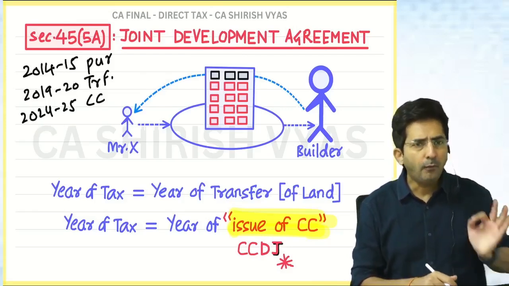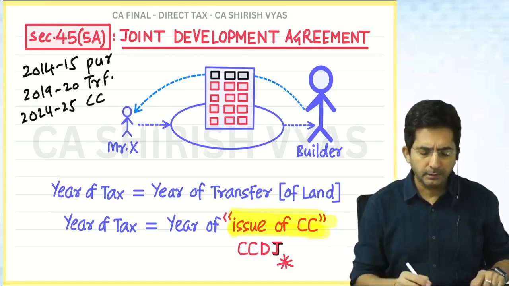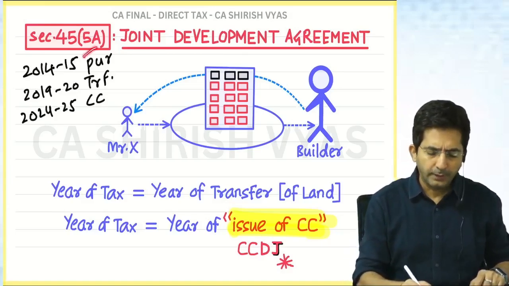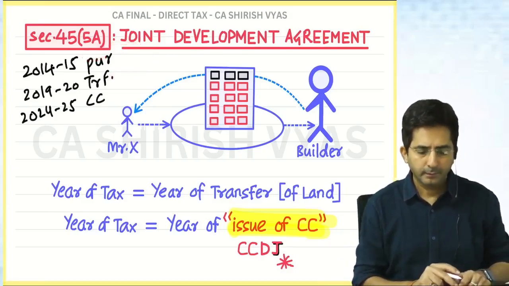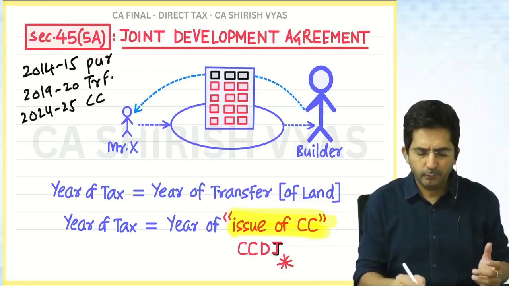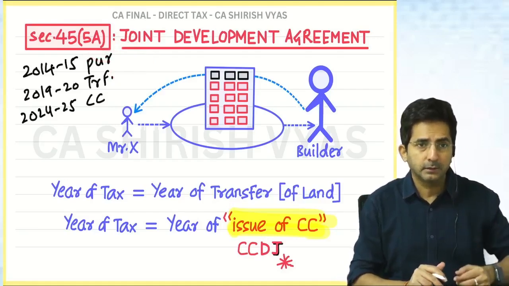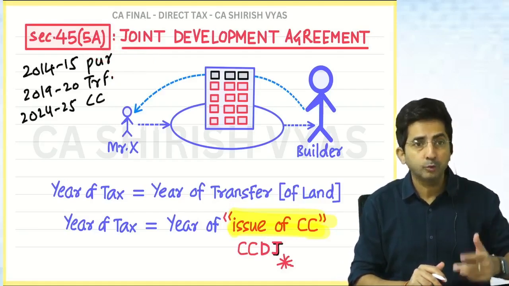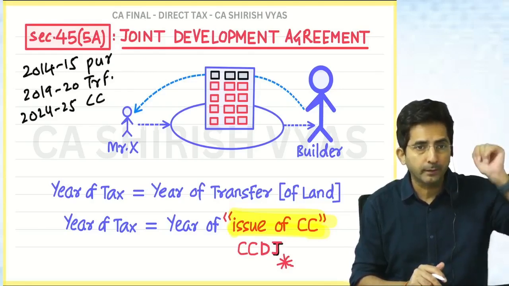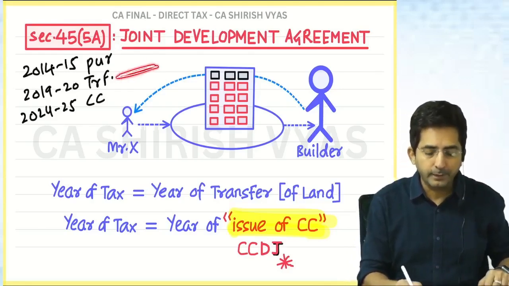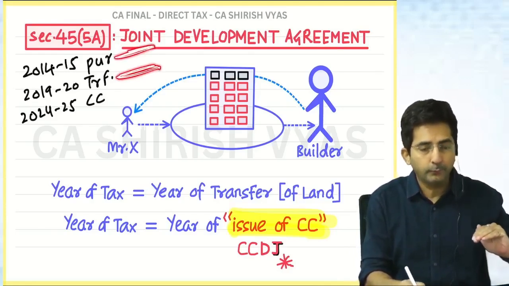How will you decide short or long? Tell me the year. From 1415 to 1920. Okay, it will be long term. Then how will you do indexation? Cost into index upon index. Transfer on top, purchase below. So which index will come on top in the numerator? 1920. And below, in the denominator, 1415.